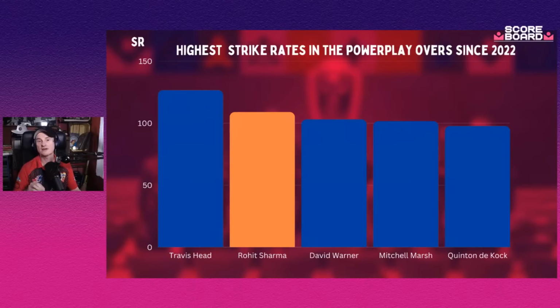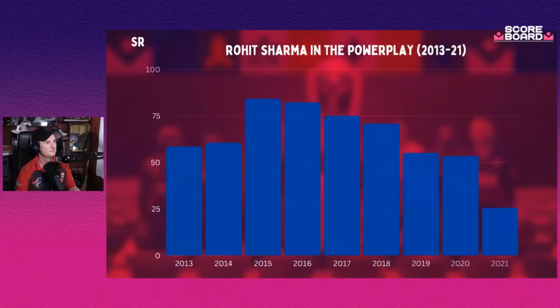But if he shows that kind of intent and that kind of calmness and the ability to match it with the technical control that he clearly has, he can play an innings that can win a knockout game in a World Cup. And as great as Rohit Sharma has been at times, he does get a little bit cautious and he does pull back. Today was exactly what you want him to do going forward. And the ability to sum up the conditions that quickly and be that good, remarkable.